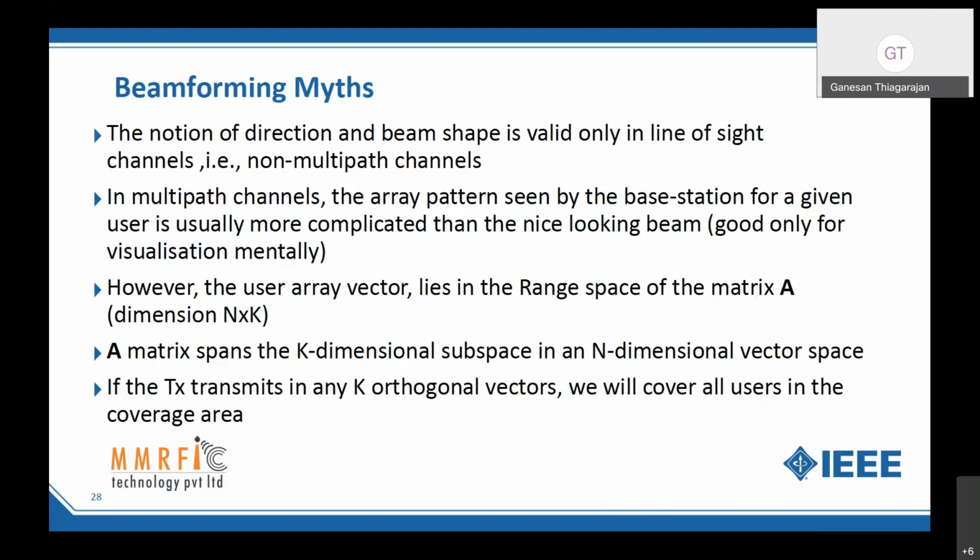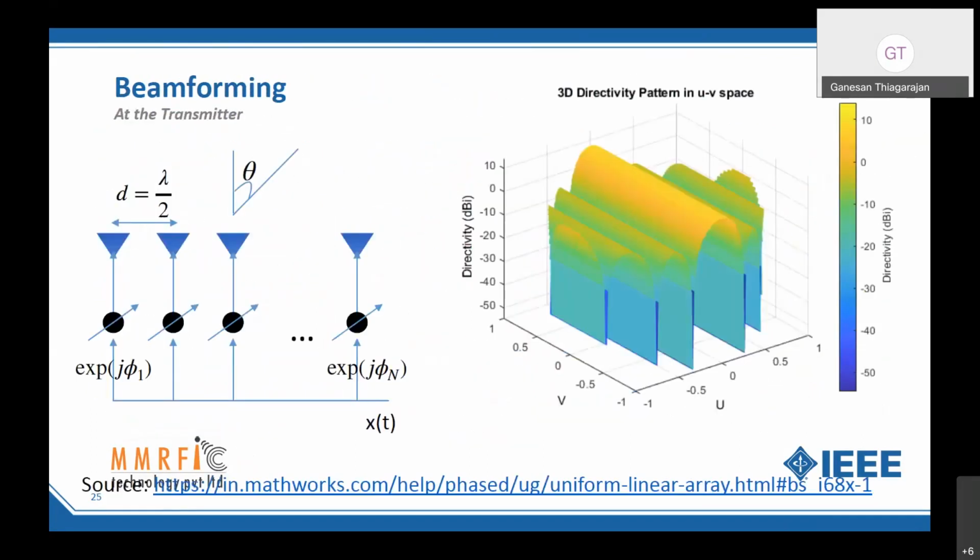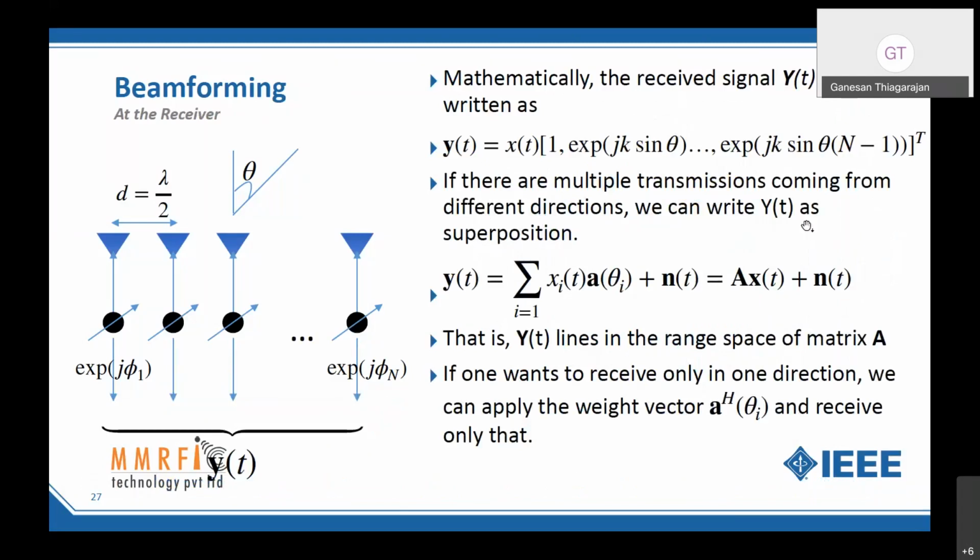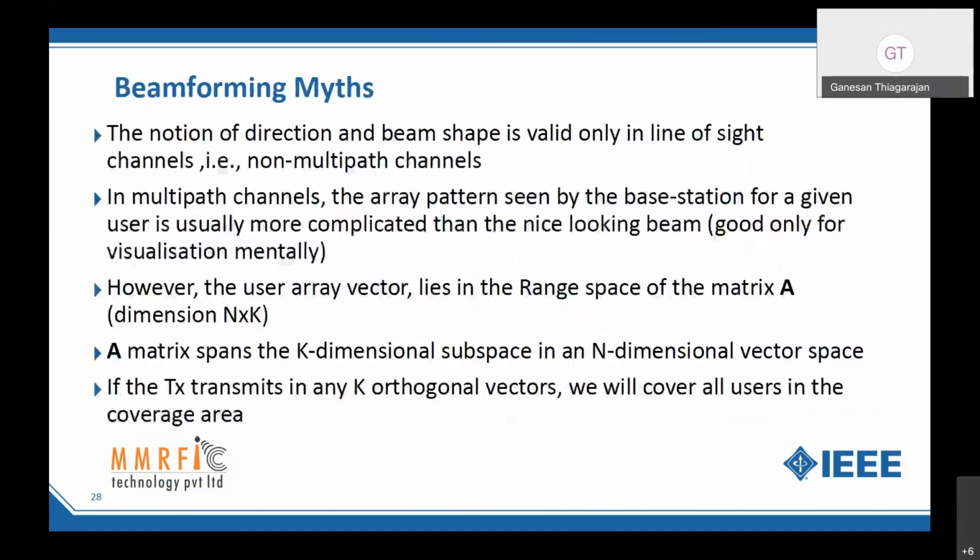And in a way, this matrix A is somewhat related to the H matrix that we have seen, right? So there is user data which gets transmitted through this matrix A, and I am receiving. So this matrix A is somewhat related to the matrix H that we saw in the first MIMO case. And that is the silver lining here. This user data is completely characterized by this channel matrix H, or in this case A, right? So what is A? It is nothing but a k-dimensional subspace in an n-dimensional vector space, where n is the number of transmit and receive antennas.